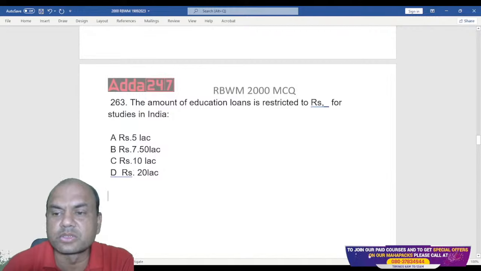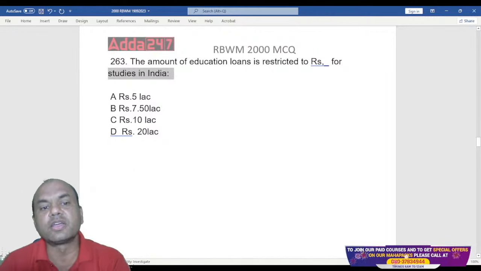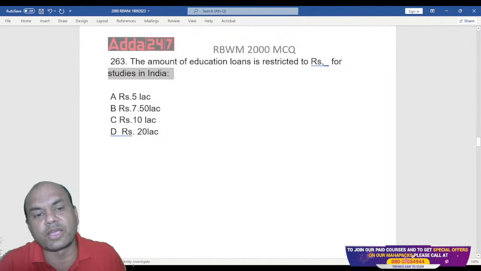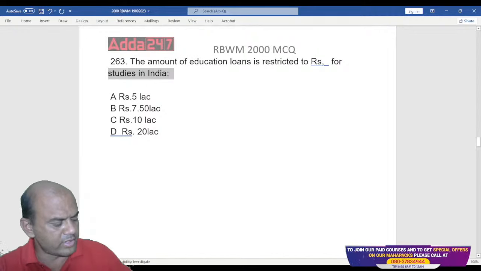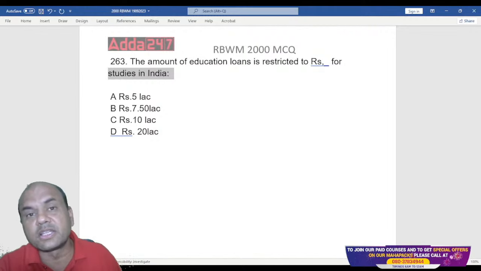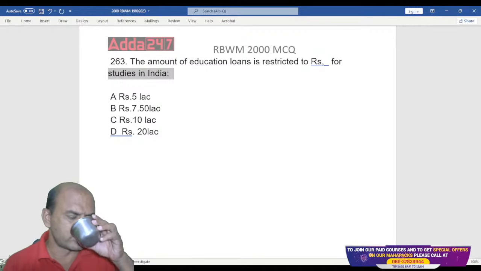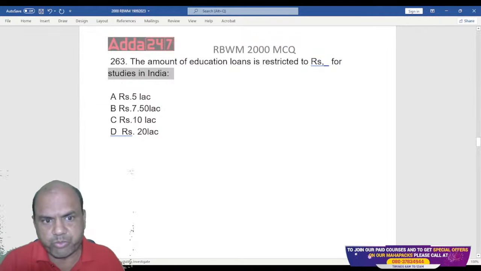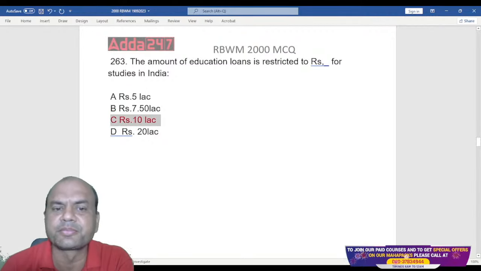The amount of education loans is restricted to dash for studies in India. So in India, what is the maximum amount of education loan? 5 lakh, 7.5 lakh, 10 lakh, 20 lakhs. Now this is a simple answer. What is the answer over here? Education loans in India. In India. Immediately I'll be asking you abroad also. Next question is abroad. So what is the answer over here? It is 10 lakhs. Education loans in India are restricted to 10 lakhs.